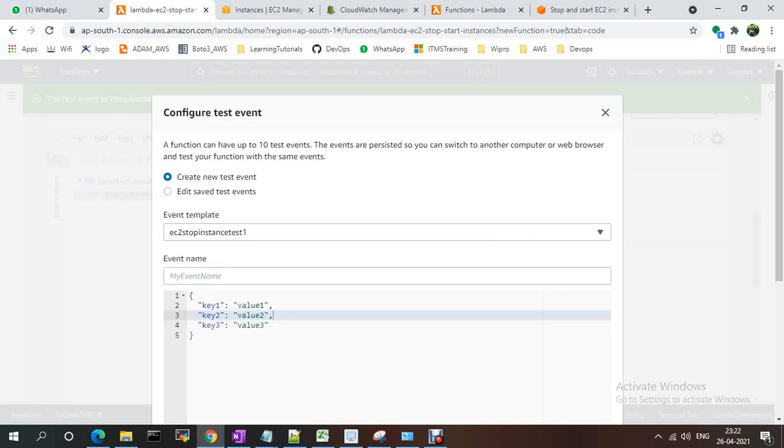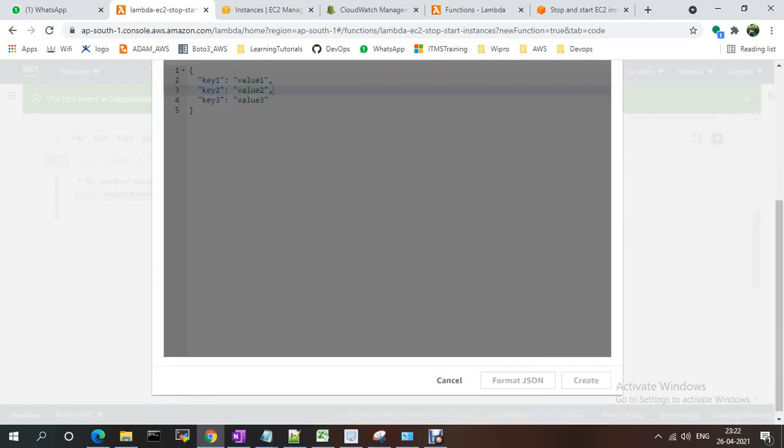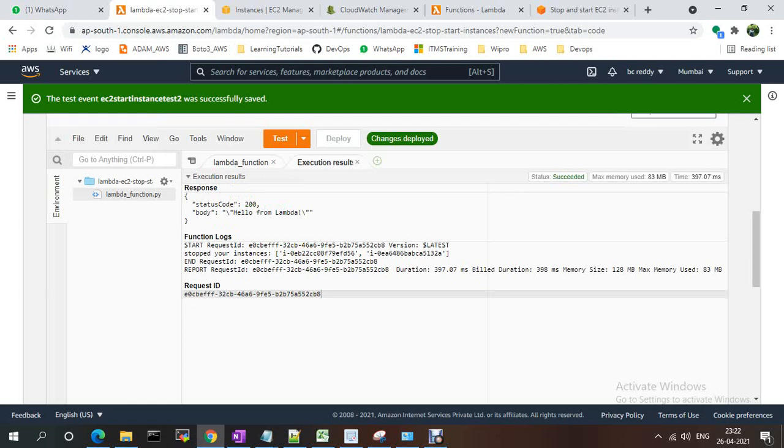Just create a new instance, EC2, start instances, start instance, test2. It is success.